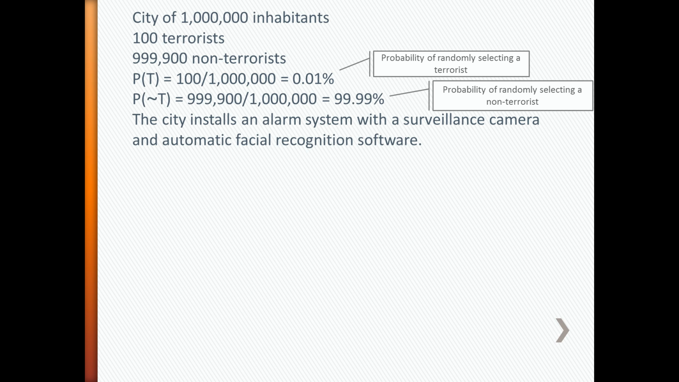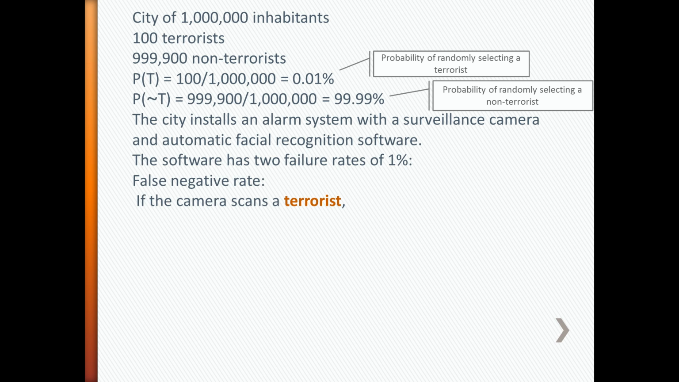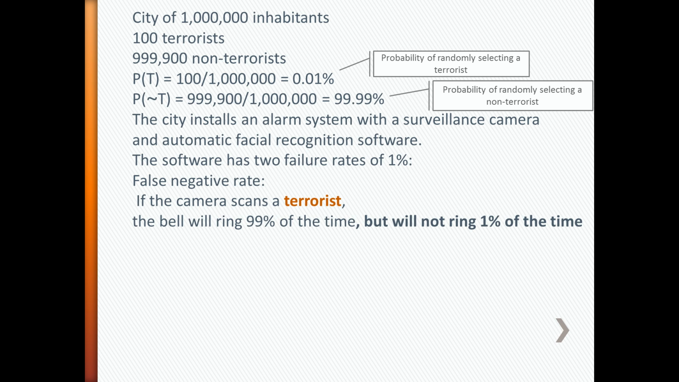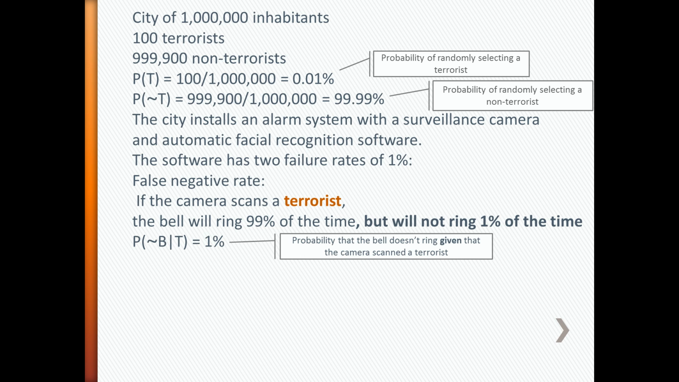In an attempt to catch the terrorists, the city installs an alarm system with a surveillance camera and automatic facial recognition software. The software has two failure rates of 1%. The false negative rate: if the camera scans a terrorist, the bell will ring 99% of the time, but it will fail to ring 1% of the time. In other words, the probability that the bell doesn't ring given that the camera scanned a terrorist is 1%.